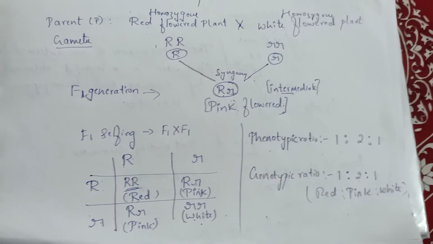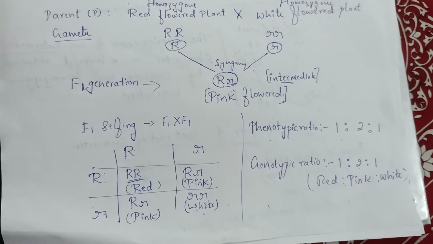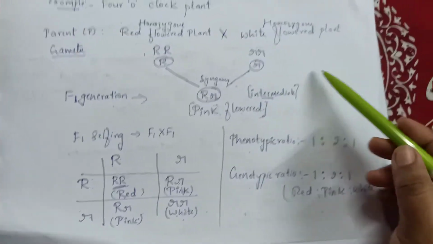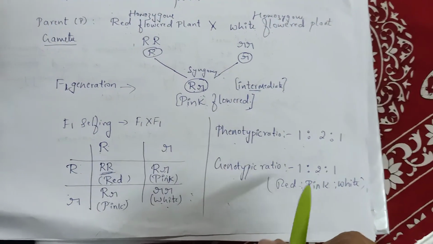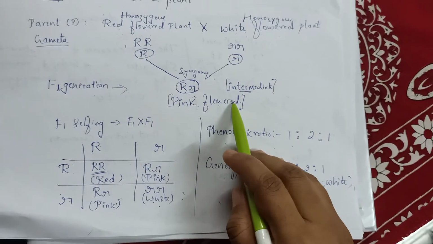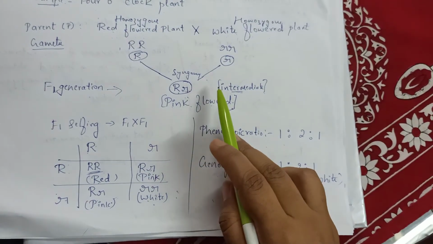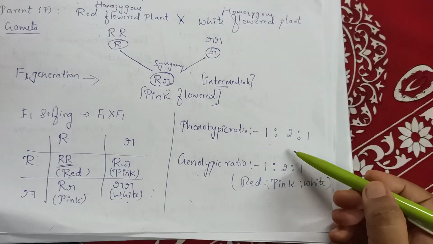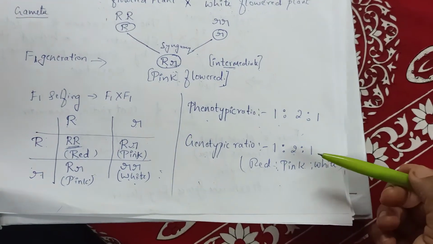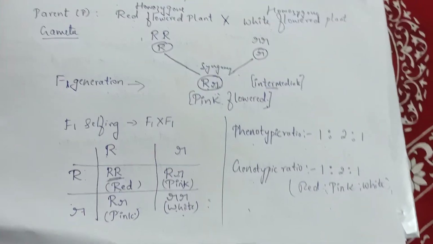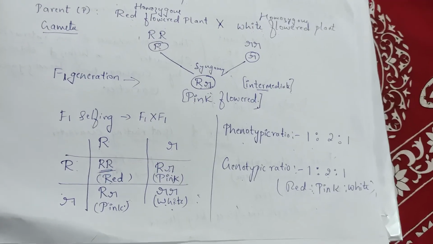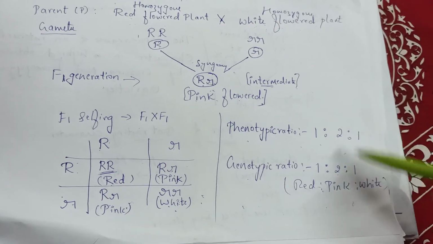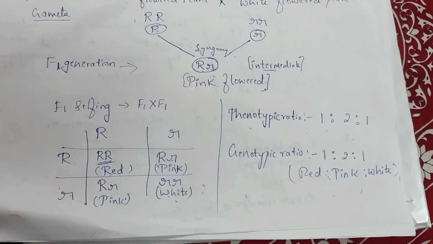For monohybrid and dihybrid, you can select any of the characters from the 7 pairs of contrasting characters and you can do it, but when it comes to incomplete dominance, this is the only example you have to write, and it is not that difficult, it is very easy. But one extra thing is you have to mention pink flower, that is an intermediate character, and some changes in the ratio. That's it. The rest of the things are similar to a monohybrid cross. You have to remember the statement of incomplete dominance with one example. This is the only example given and you have to learn this.